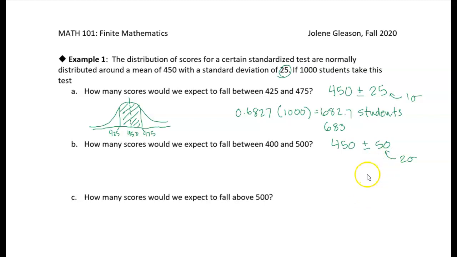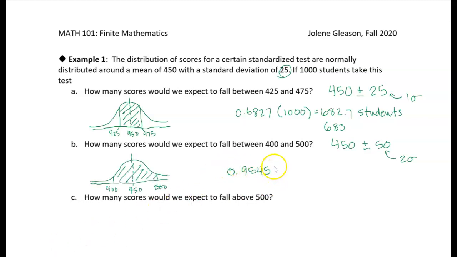And if you look back at the graph that I just had on the previous page, we said that 95.45% of the area is between 2 standard deviations from the mean, which means the probability of falling within 2 standard deviations from the mean is 95.45%.